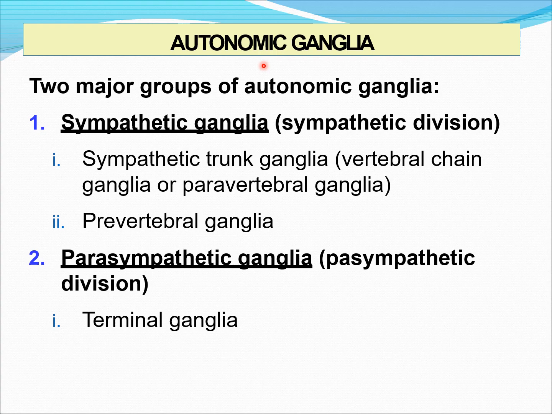Now we will come to the second part of the motor pathway, that is autonomic ganglia. Two groups of autonomic ganglia are seen. They are called the sympathetic ganglia and parasympathetic ganglia. In the sympathetic ganglia, again there are two categories. One is called the sympathetic trunk ganglia. Its other names are vertebral chain ganglia or paravertebral ganglia. And the second category is prevertebral ganglia. The ganglia seen in the parasympathetic division are called the terminal ganglia.